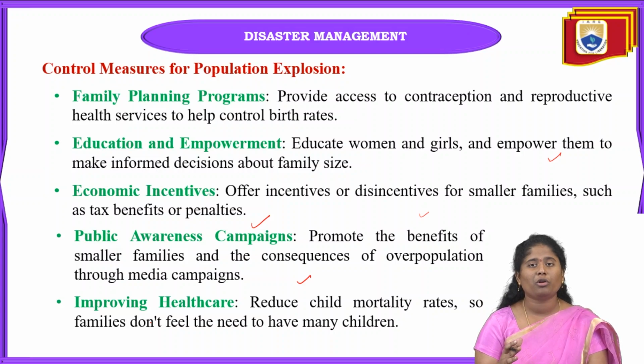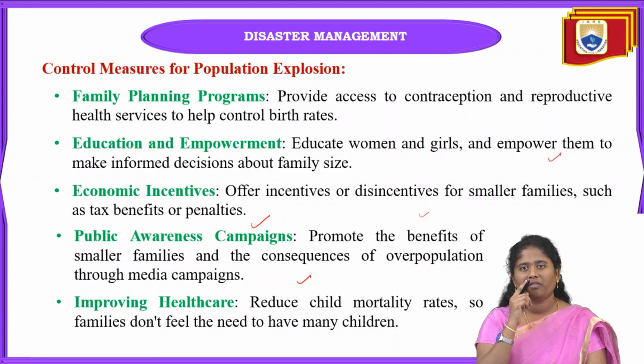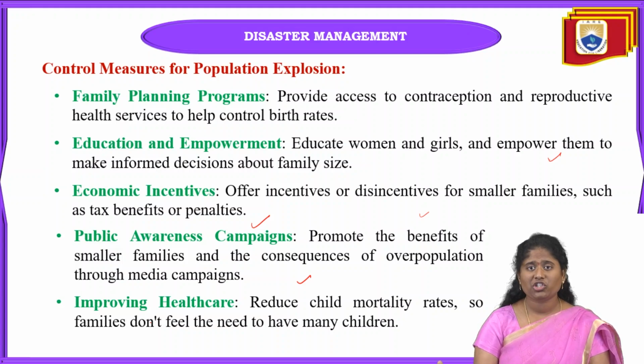So if we reduce the child mortality rate, they won't increase their families, and they can say, okay, only two children are enough for us. If the children are healthy, they can think that no other children are needed.